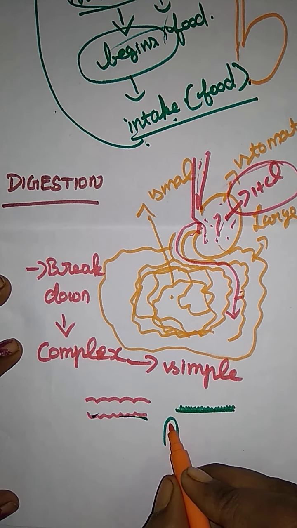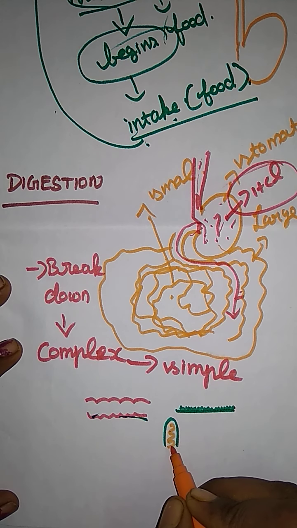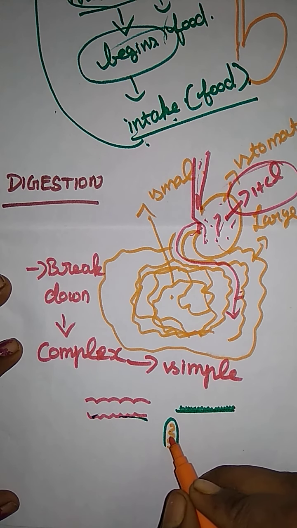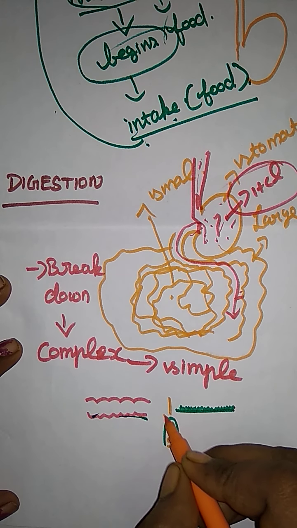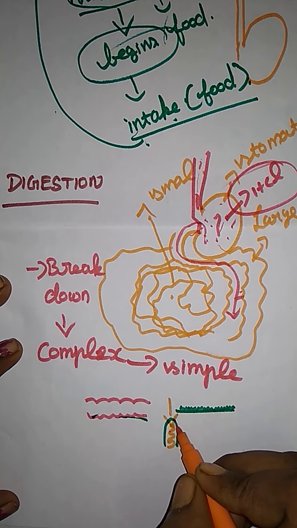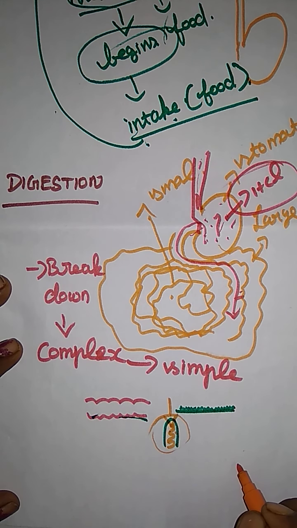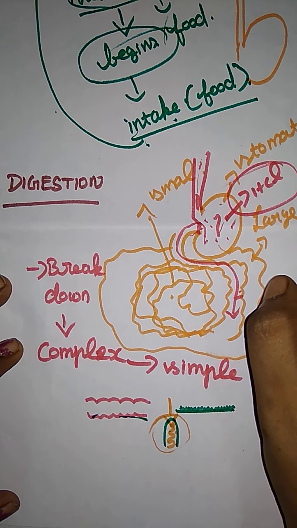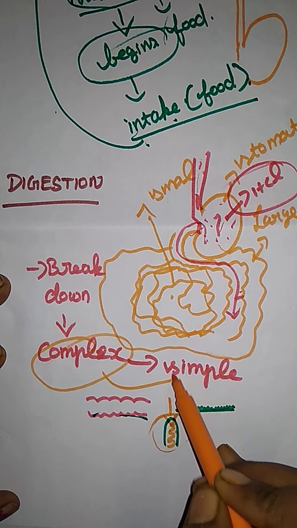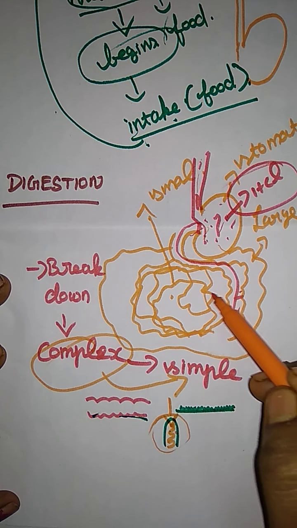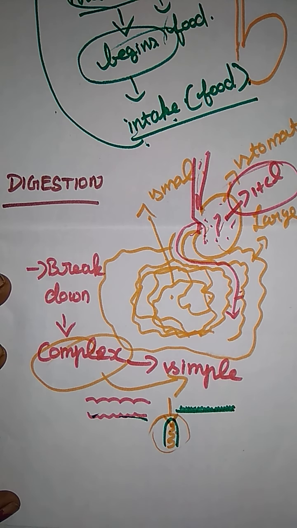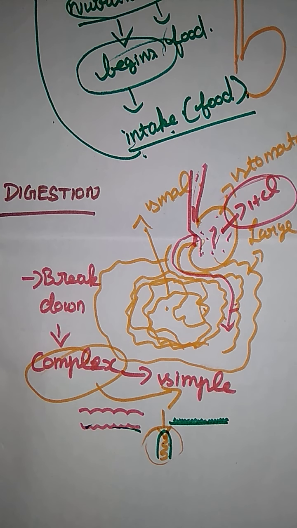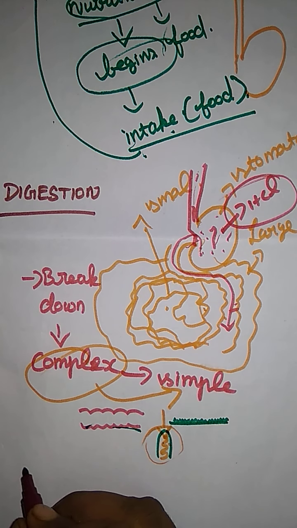Inside a villus there is blood, the capillaries. Here the capillaries absorb the digested food materials. The nutrients are absorbed right here. That is the next process, absorption. Digestion breaks down complex food material into simple food material and then sends it to the small intestine. Sorry, there is a small intestine. As soon as it is sent to the small intestine, only absorption takes place.